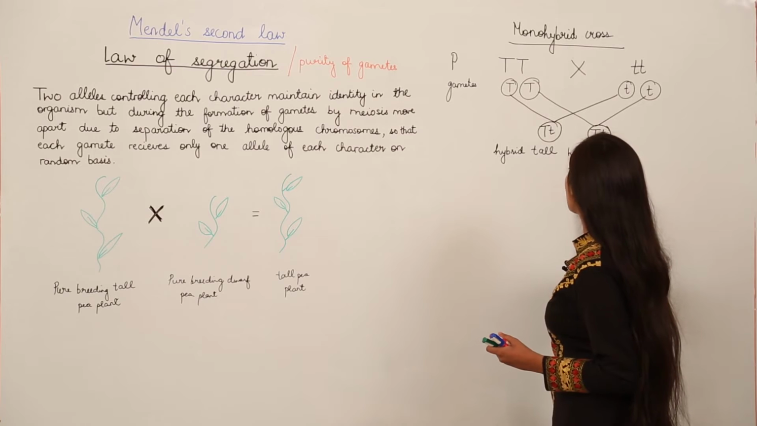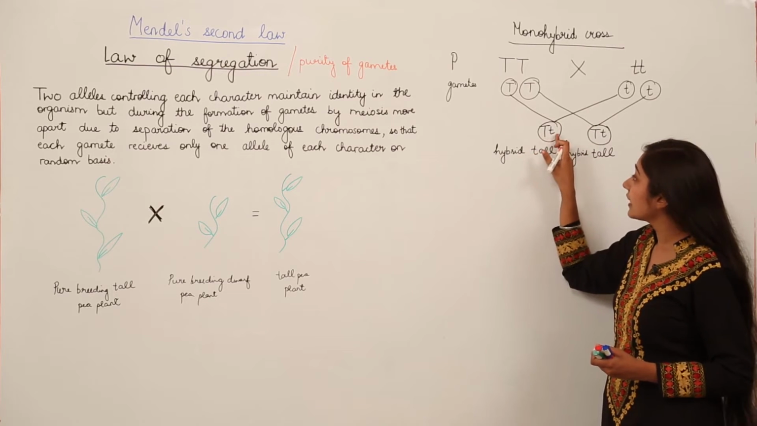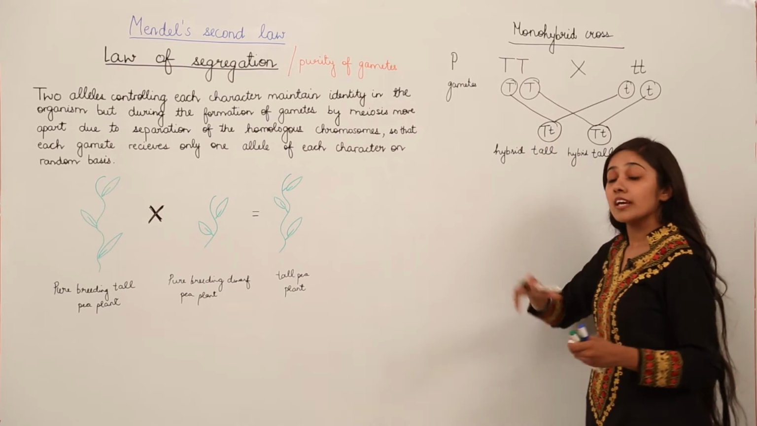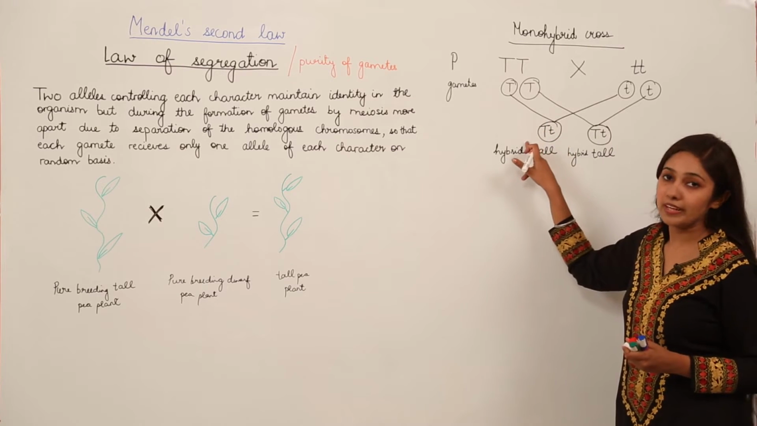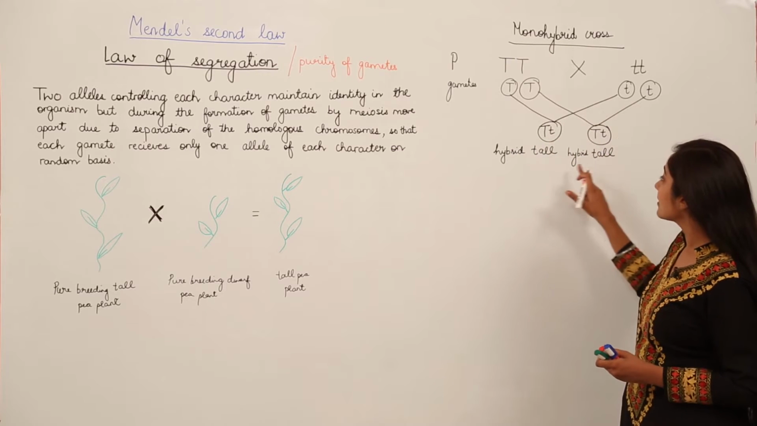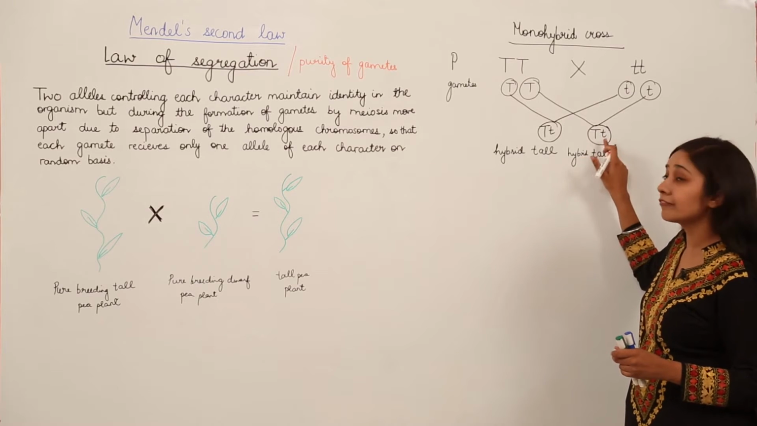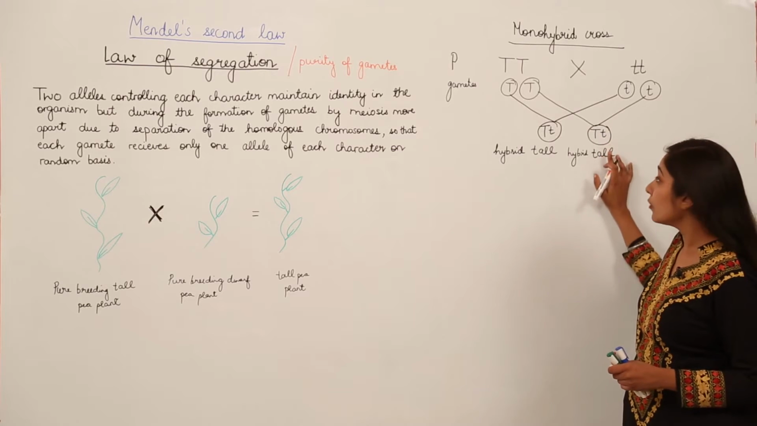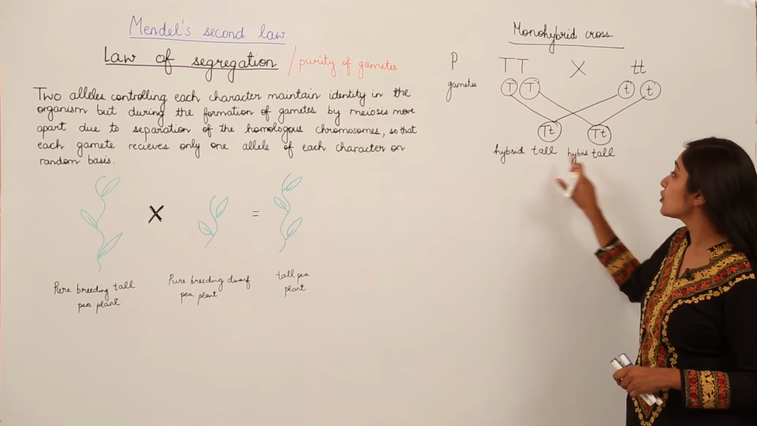Why are they hybrid tall pea plants? Because as you see, they are not homozygous. These are not the same alleles. One is dominant and the other is recessive, but the recessive was not able to express itself. Only the dominant is going to express when the dominant characteristic trait is present. So here also it is a hybrid tall pea plant, because one allele is dominant and the other is recessive. It is a heterozygous condition, not homozygous.